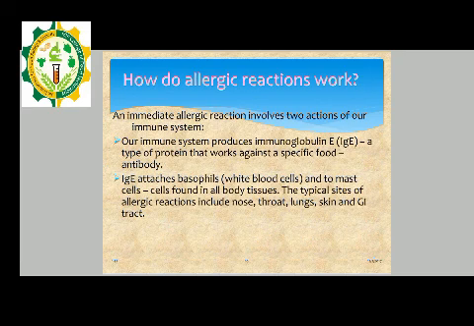This immunoglobulin attaches to basophils, which are white blood cells, and to mast cells. These cells are found in all body tissues and organs. The typical sites of allergic reaction include the nose, throat, lungs, skin, and gastrointestinal tract. In this way, the allergic reaction works on the following organs.